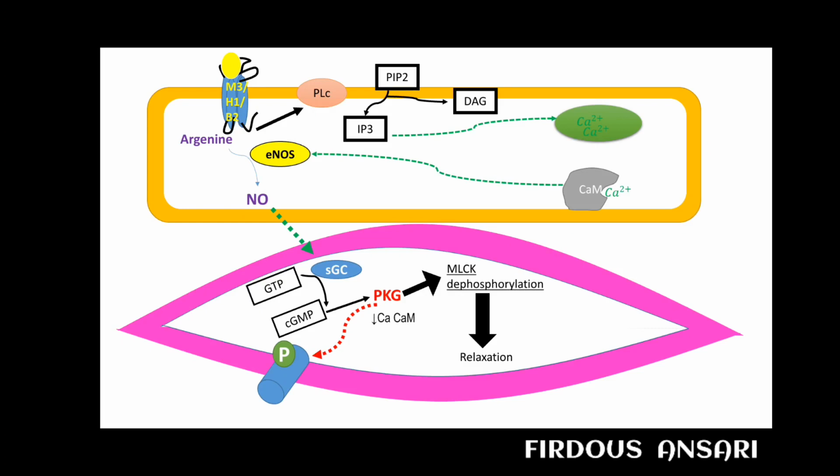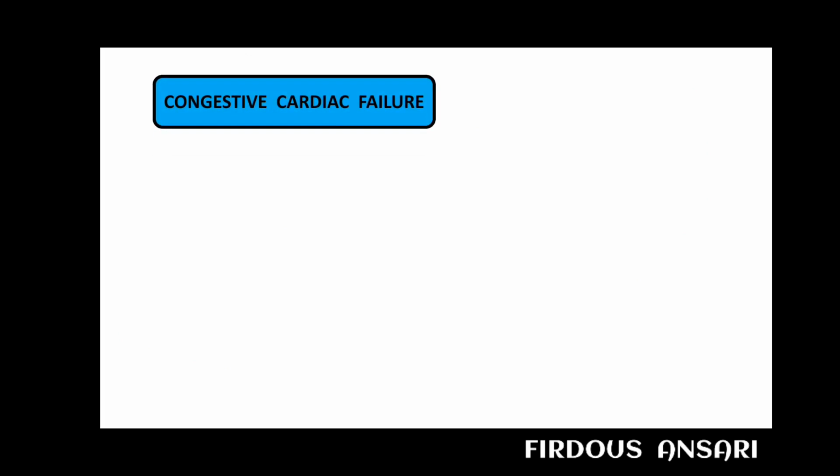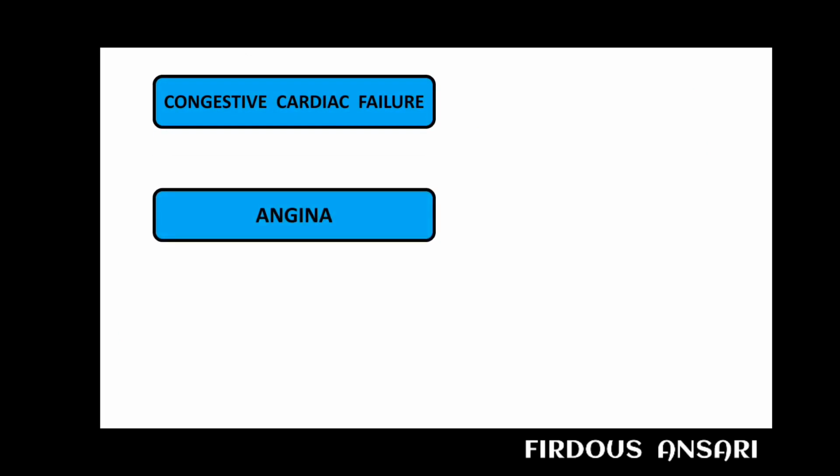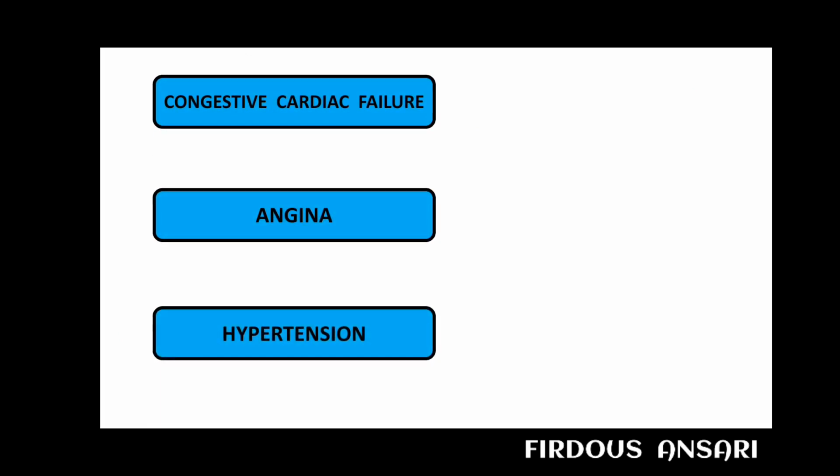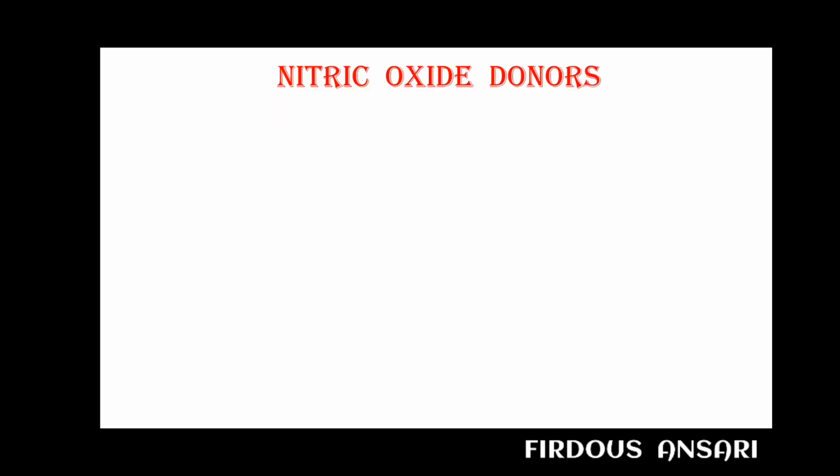Further interferes with the myosin light chain kinase mediated actin myosin interaction, promoting muscle relaxation. Okay, so this is how nitric oxide will produce vasodilation, or you can say relaxation of the vascular smooth muscles. The populations who are suffering from congestive cardiac failure or angina pectoris or hypertension are often treated by the drug nitric oxide. So for this we have got nitric oxide donors.